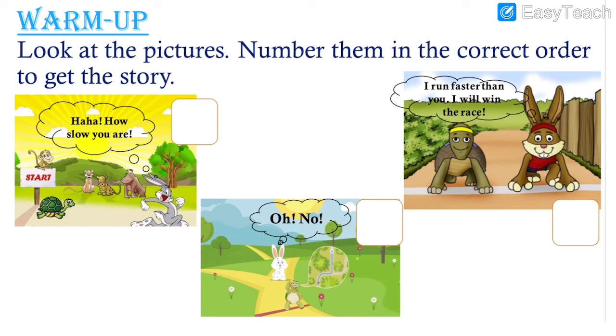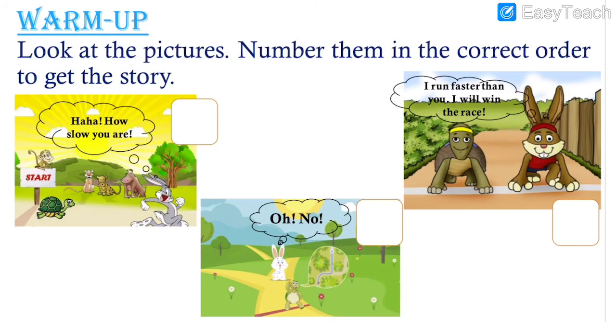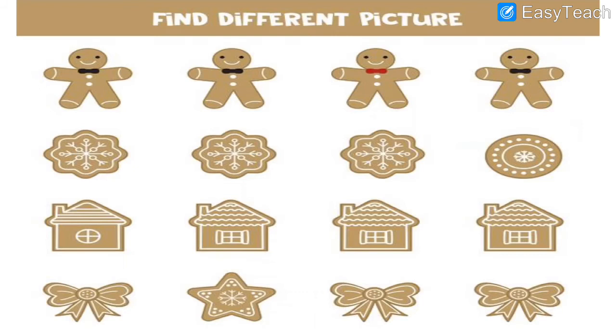Tortoise and a rabbit, they had a race. The rabbit was very overconfident. So he started resting for some time. He thought that tortoise is very slow. He cannot go ahead of me. So in his overconfidence, he lost the race because tortoise moved ahead and he crossed the finish line first. So rabbit was faster but tortoise was smarter.